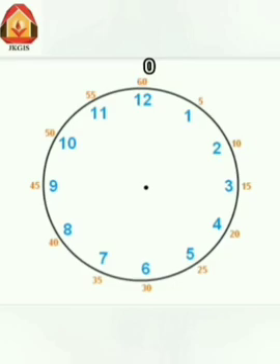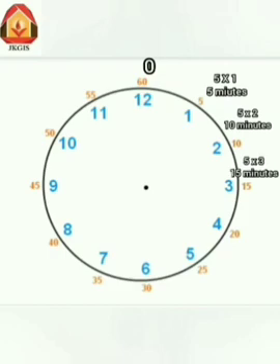Or, if minute hand is on 1, we can say 5 multiplied by 1 is equal to 5 or 5 minutes. If minute hand is on 2, we can say 5 multiplied by 2 is equal to 10 or 10 minutes. If minute hand is on 3, we can say 5 multiplied by 3 is equal to 15 or 15 minutes. If minute hand is on 4, we can say 5 multiplied by 4 is equal to 20 or 20 minutes.